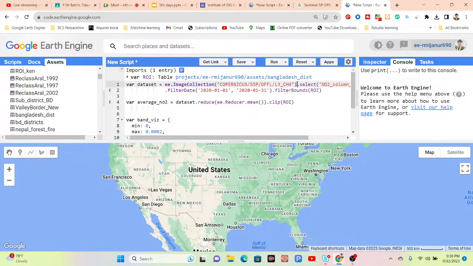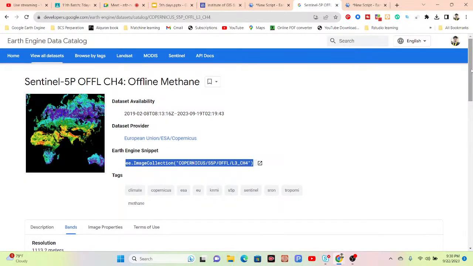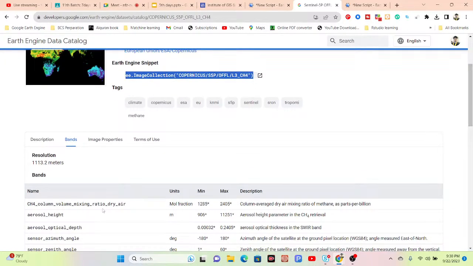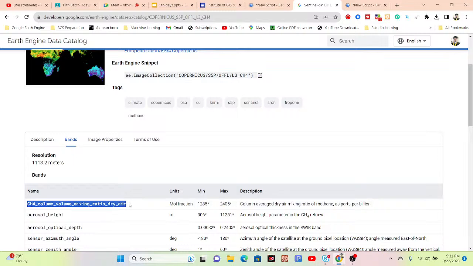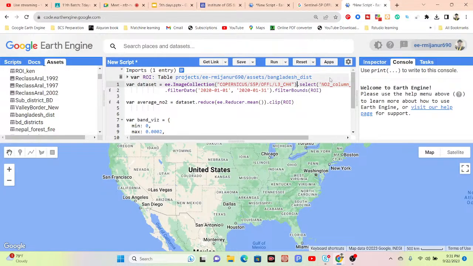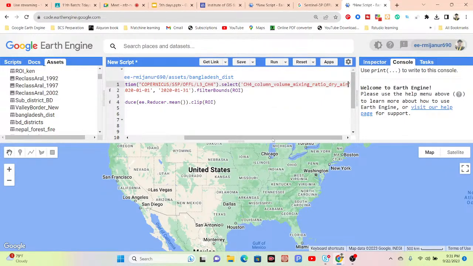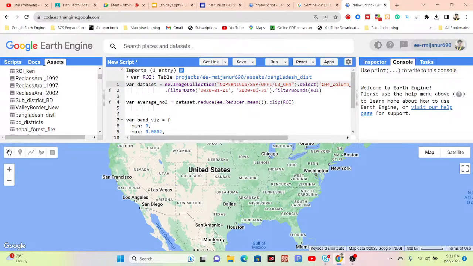After that, you have to select the specific band. So for the band, you can see I want to work with the column number mixing ratio for dry air. Simply copy and paste. Okay. Suppose the month of January, same date. We calculate the average and clip it with my study area.